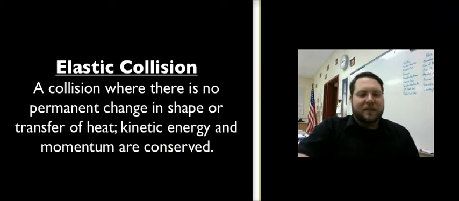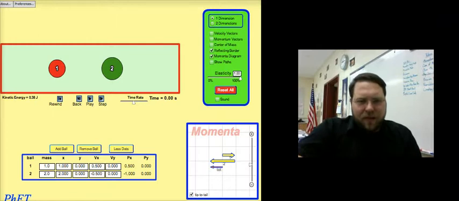So we have the simulator that we can look at. And what you see here is ball 1, which has a mass of 1, and it doesn't say units on here. Let's assume kilograms. And I'm giving it a speed of 0.5, and this over here, P, remember, is momentum.